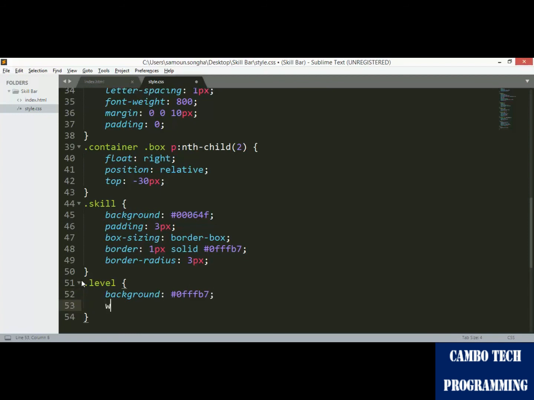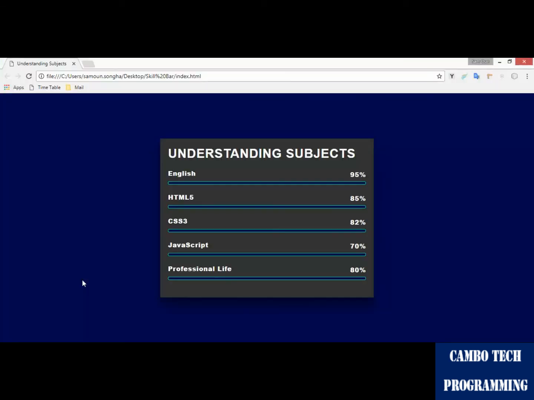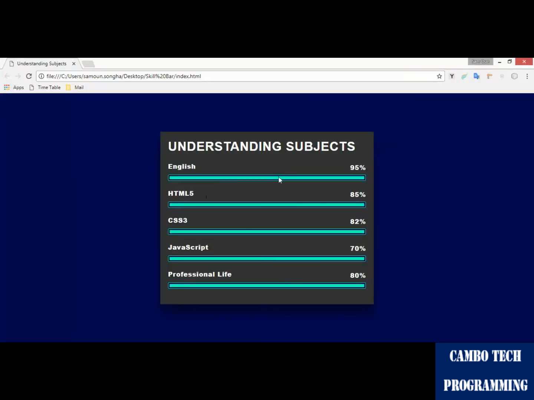So for the background, the width and height is 8 pixels. Yes, and you will see like this. Okay, and we want it to be 95%, not like that.